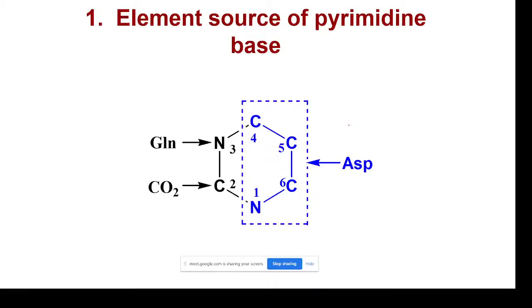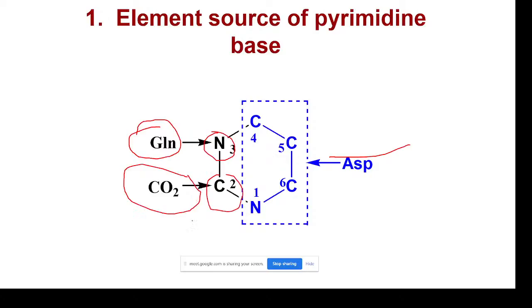So what are the sources of elements? I told you, glutamate and aspartate. These are the 2 groups. Glutamate contributes N3, and aspartate contributes N1 and 3 carbons, that is C4, C5 and C6. C2 is contributed by carbon dioxide. So there are 6 steps in the synthesis of pyrimidines.